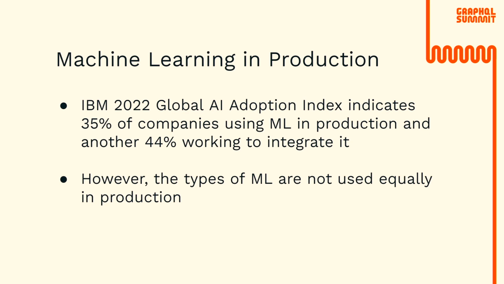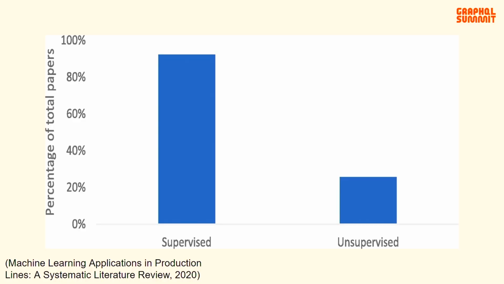However, although we have many different types of machine learning and use cases, they're not necessarily used equally in production. As we can see in the graph provided by a 2020 paper written by researchers from Wageningen and Boccaccio University named Machine Learning Applications in Production Lines, they aim to learn about the state of machine learning and what type of algorithms are dominant in top ML papers at the time. As we can see in the graph above, supervised machine learning dominates industry applications, so it's going to be the main focus of our talk. We're going to discuss how to set up infrastructure for these types of problems.